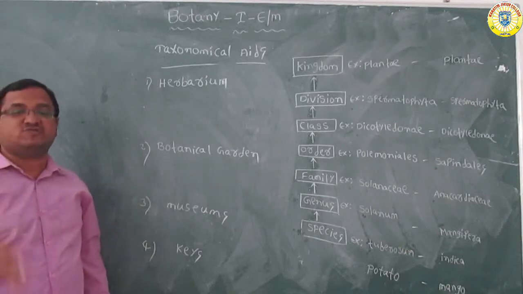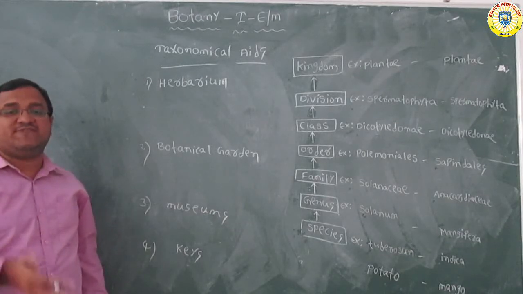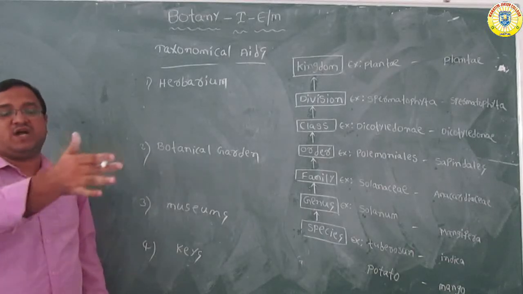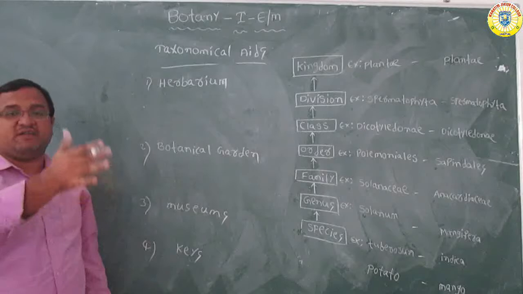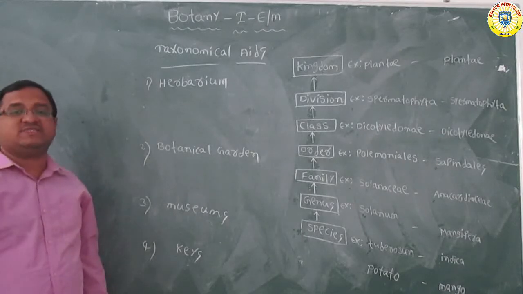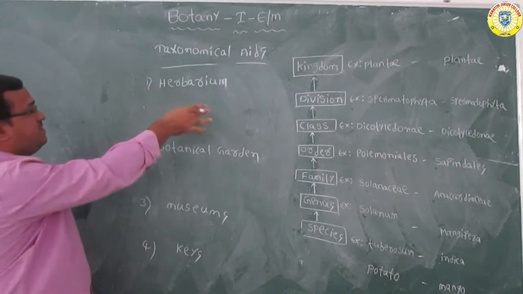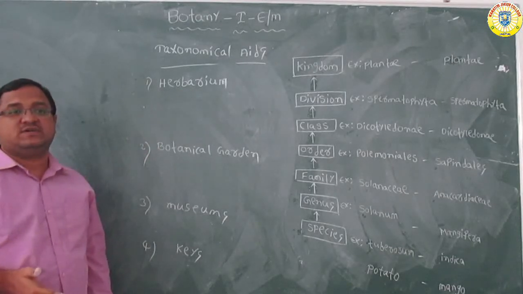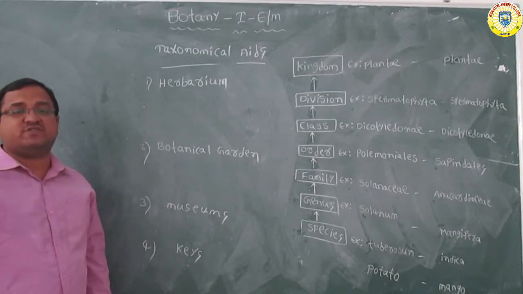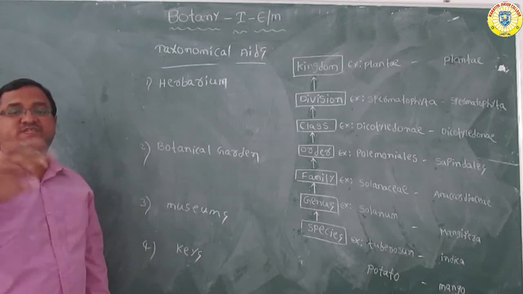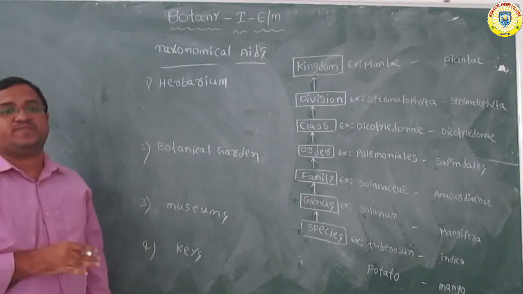These herbariums are very useful to give information about the plants: the name of the plant, the common name, the scientific name, the family, and the place where it was collected. We get every piece of information from these herbariums.